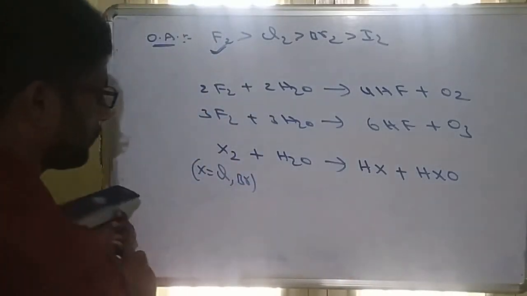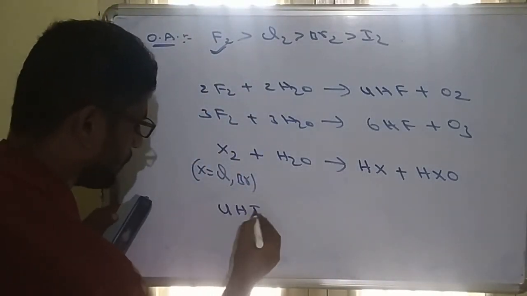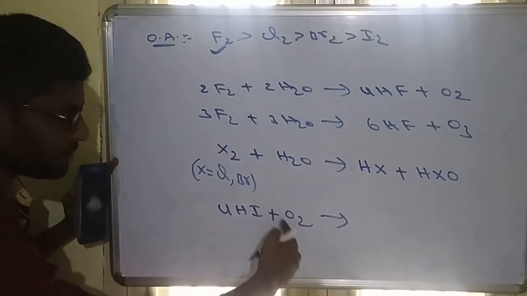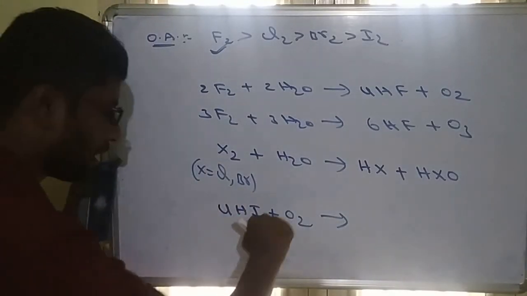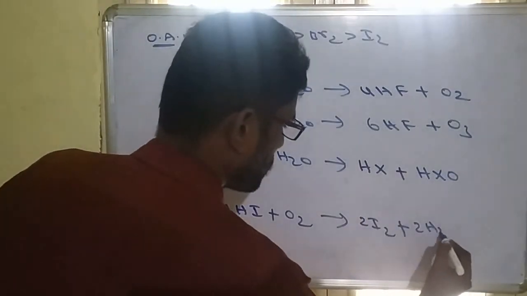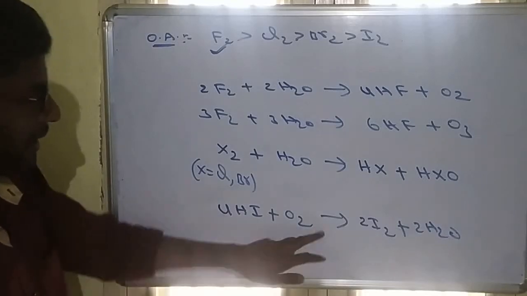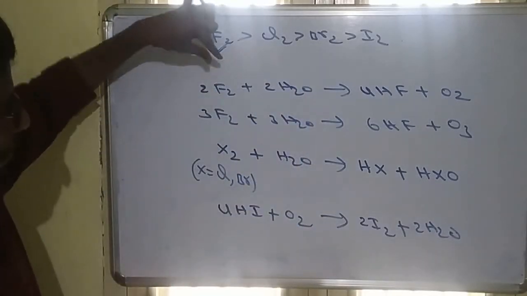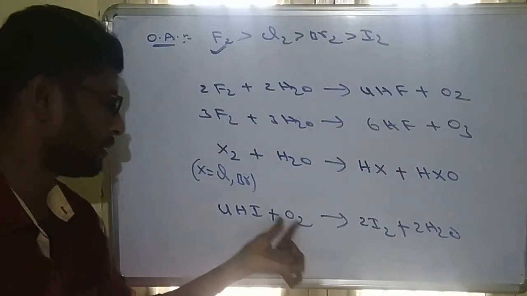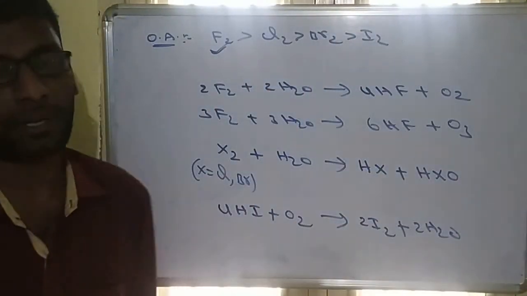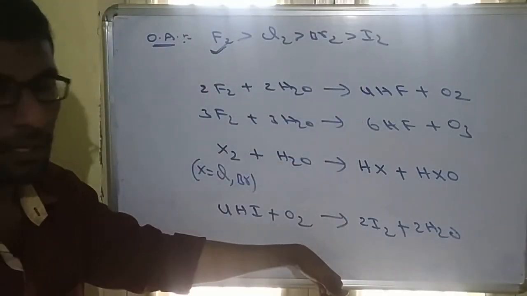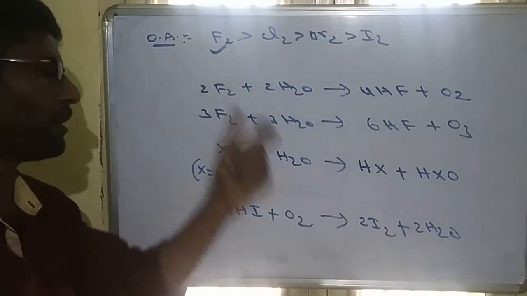For example, 4 HI molecules combined with oxygen: oxygen is a stronger oxidizing agent than iodine, so it will replace iodine. We get 2I2 plus 2H2O. It is exactly opposite to chlorine. From water, chlorine liberates oxygen, but here oxygen liberates iodine and produces water. So chlorine has the highest reactivity, iodine the least, and iodine's reactivity is opposite to chlorine's.